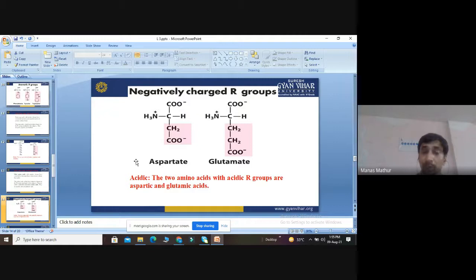So the 2 amino acids with acidic R groups are aspartic acid and glutamic acid.